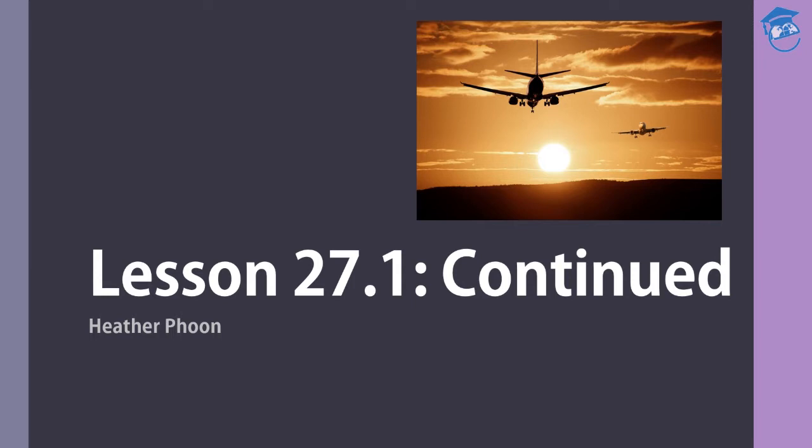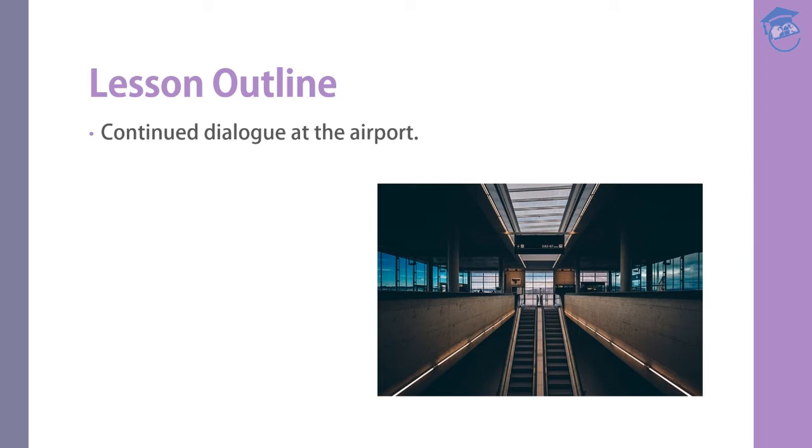We are now at lesson 27.1, which will continue the dialogue we left off during the last lesson. In the last lessons, you have learned quite a bit about procedures before going to the plane, like the security checks and passing the customs. Now we're going to continue more on that when it comes to the departure lounge, and then we're going to talk about the different classes in an airplane.